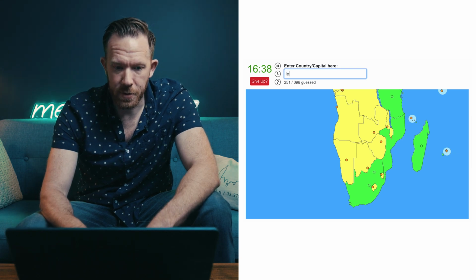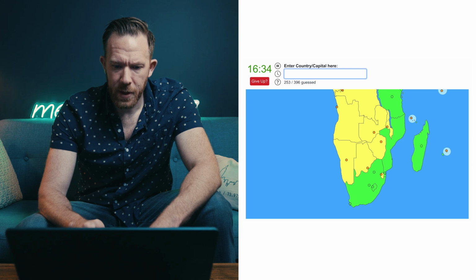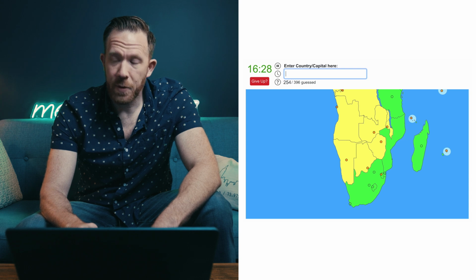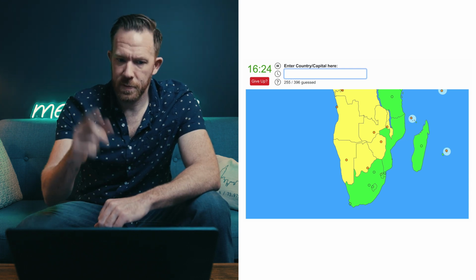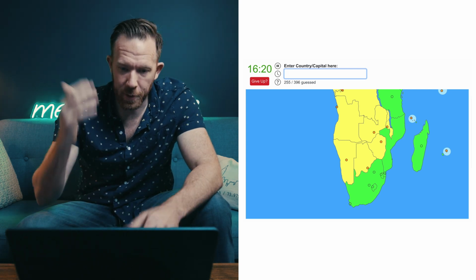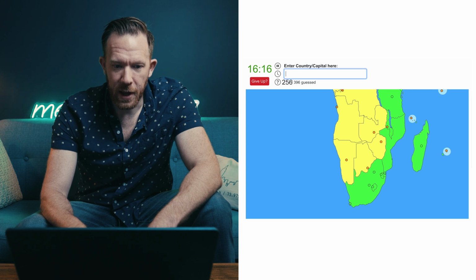We have Lesotho, which capital is Maseru. And then we have Eswatini, formerly Swaziland. Eswatini, and that one has two capitals as well. Mbabane, which is the one that registers, and then Lobamba, but that one isn't registered here for whatever reason. We also have this long, skinny one, Malawi, and that's Lilongwe, that's capital.